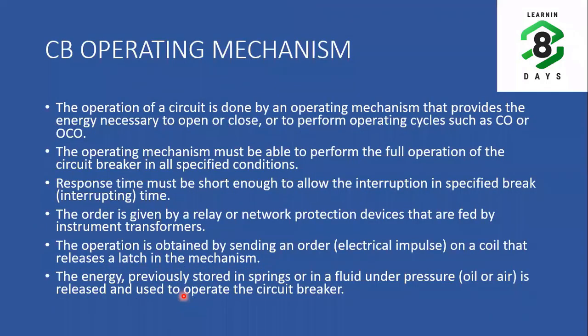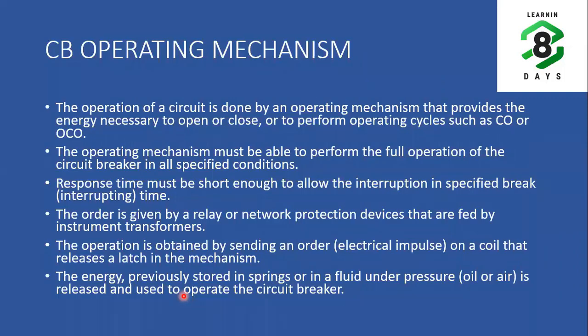Now this CB operating mechanism, we have discussed the operation of the circuit breaker, like closing or opening of the circuit breaker. The energy required for the closing or opening of the circuit breaker is provided by the operating mechanism. This operating mechanism shall perform the full operation of the circuit breaker in all specified conditions. Here specified conditions means under normal operating conditions as well as fault conditions.